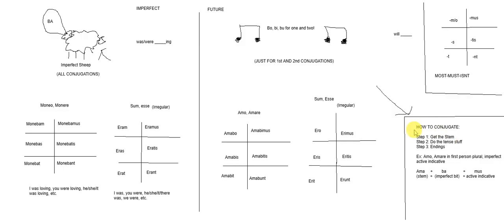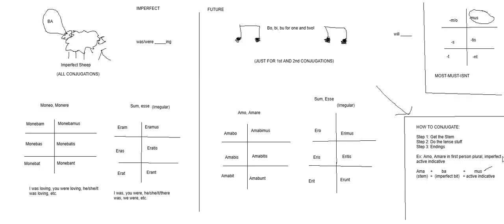But if we take an example on how to conjugate, so amo, amare, and we want to conjugate that in the first person plural imperfect active indicative, we first take our stem, ama, which we get from the infinitive amare, drop the re, you get ama. Then you put the imperfect bit on. What's the imperfect bit? We go back to the imperfect sheep, that says ba. So we have amaba, and then we do our active indicative ending, which is just what form of m, s, t. And so because first person plural over here is mus, we get amabamus. And that is essentially how to conjugate.